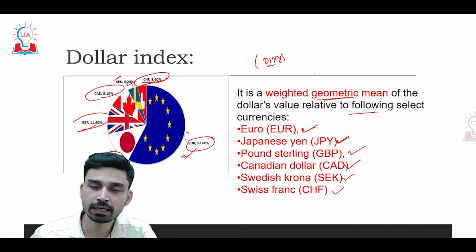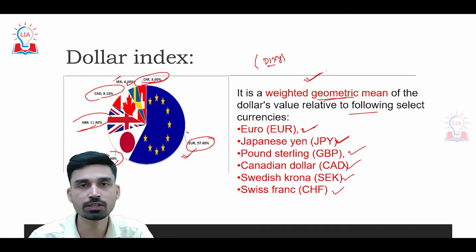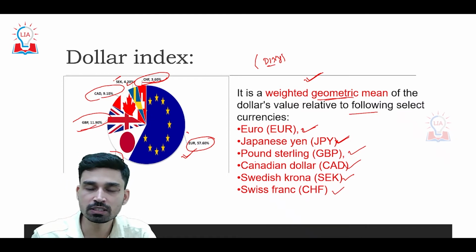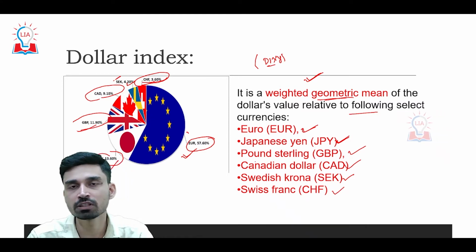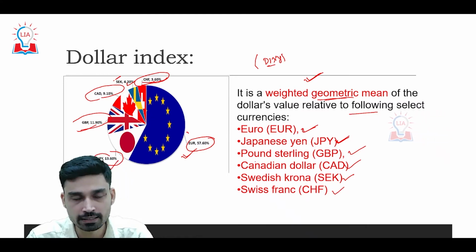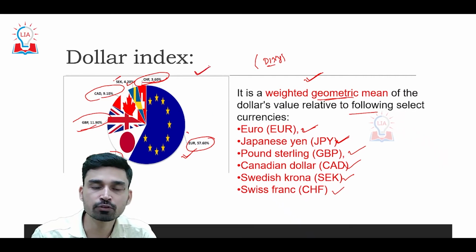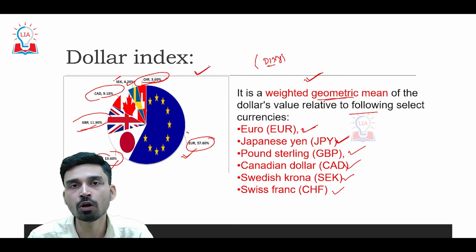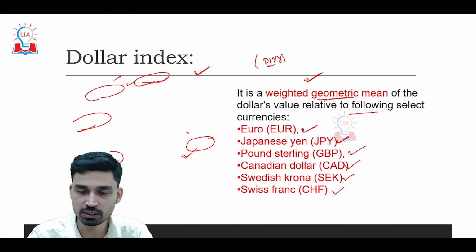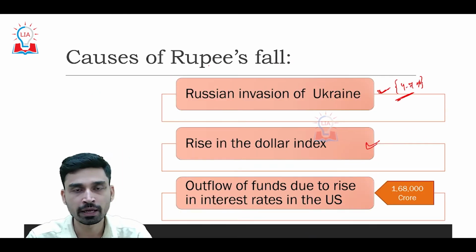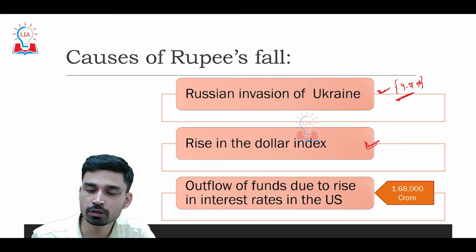So basically, if the dollar index is rising, that means the basket of these currencies is depreciating, and with respect to that, the dollar value is rising. So if the dollar index rises, it actually causes depreciation of all other countries' currencies as well, and that is what is going on in India as of now.